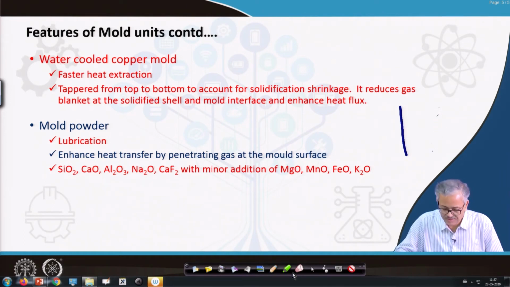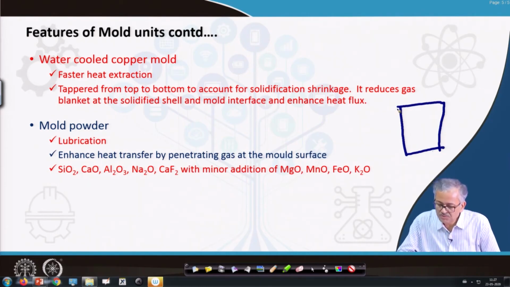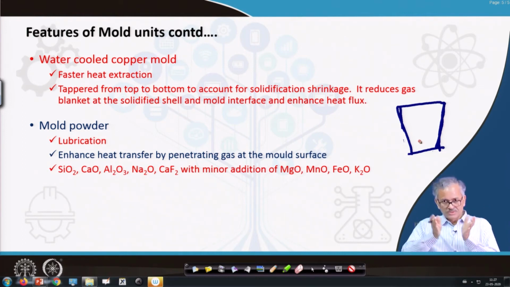So if I draw it properly, this much tapering is there, you can find slight tapering. Why this tapering? Because this type of tapering is essential: as the liquid metal is coming down, solidification is taking place, and as it solidifies it will shrink, so you have to reduce the volume.